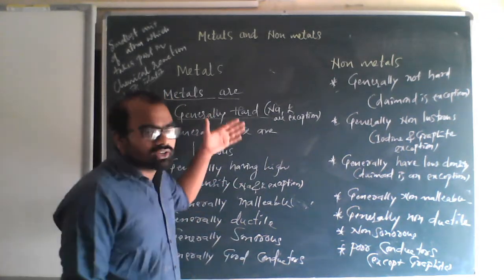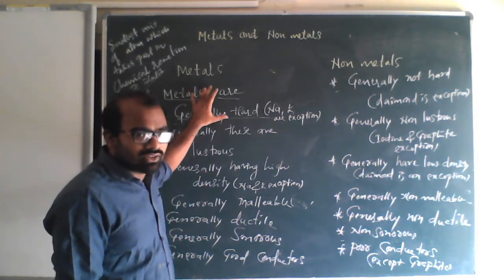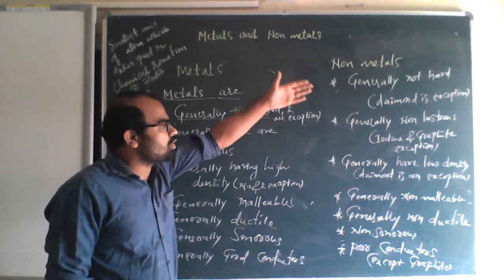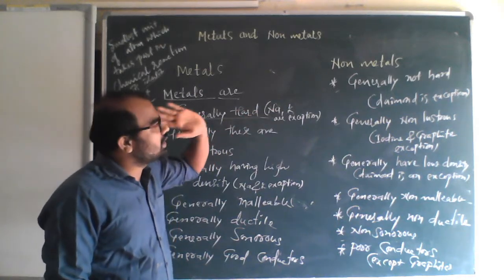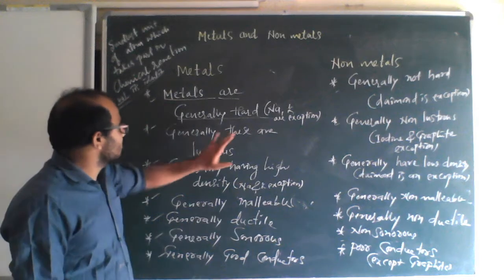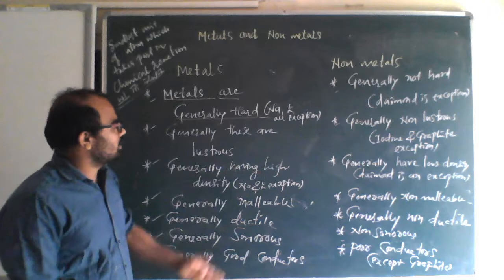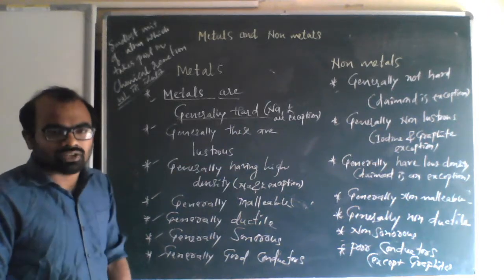So we understood these two. Metals are usually hard with some exceptions. Non-metals are usually not hard, but diamond is an exception. Metals are generally lustrous. Non-metals are generally non-lustrous, whereas iodine and graphite are exceptions.